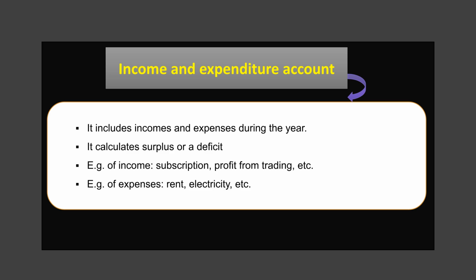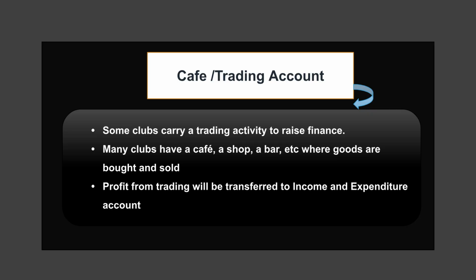The income and expenditure account tracks incomes and expenses for the year. It determines whether there is a surplus or a deficit. Examples of income are subscriptions and trading profit, while expenses include rent and electricity. A cafe or trading account is used by clubs engaging in trading activities to raise finance. This includes running a cafe, shop, or bar. Any profit from this trading activity is transferred to the income and expenditure account.